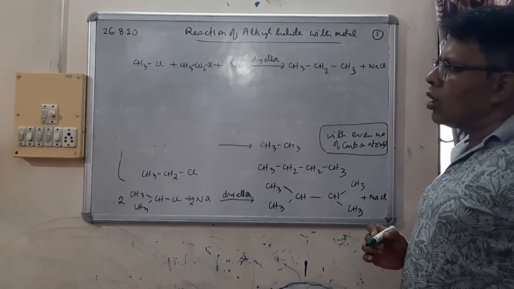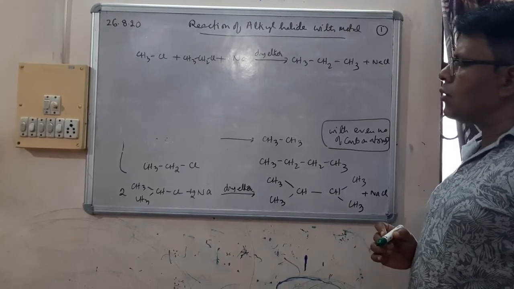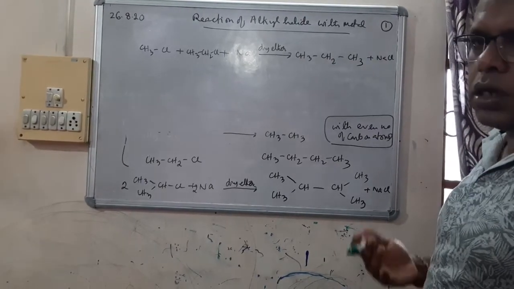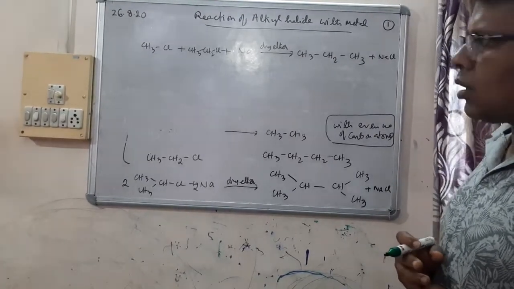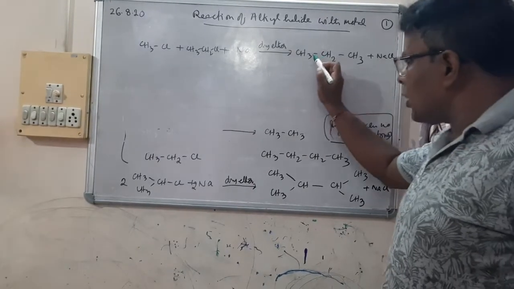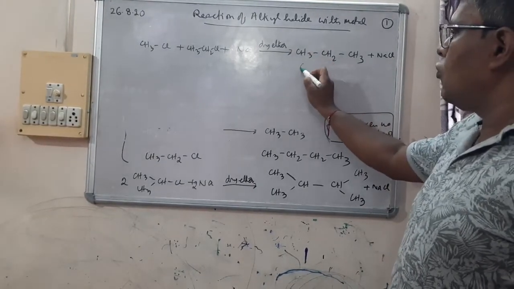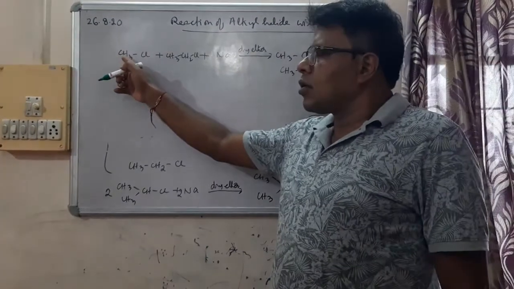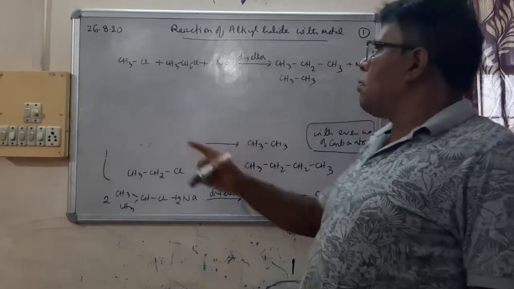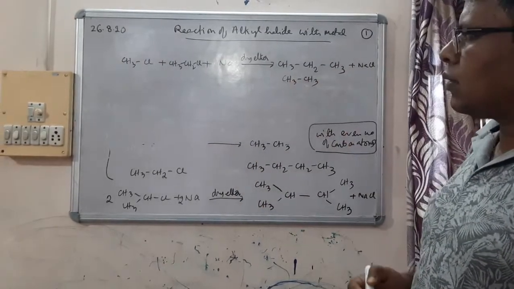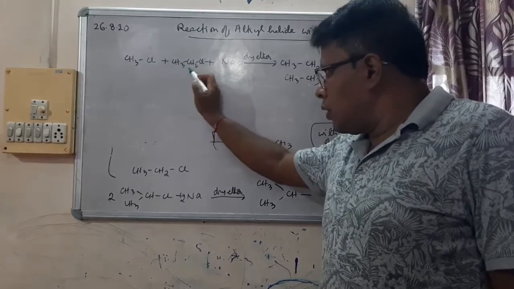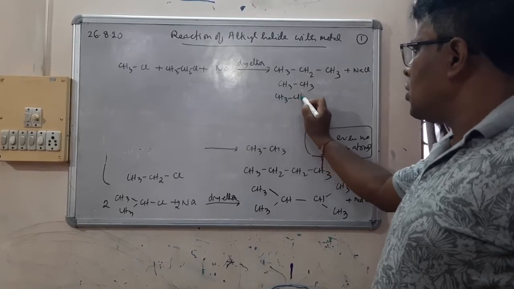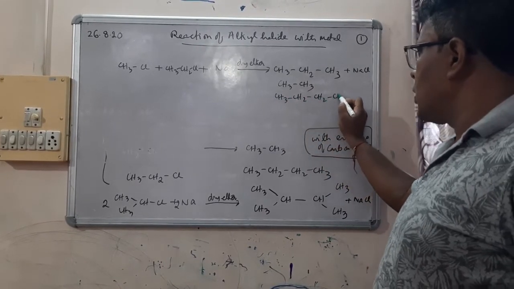But another thing about this reaction is that we will not get only this alkane. We will get a mixture of alkanes. In addition to this alkane, we will also get this one, I mean this joining with another such compound. So CH3CH3 we will get, and the other one can also give another compound, CH3CH2CH2CH3.